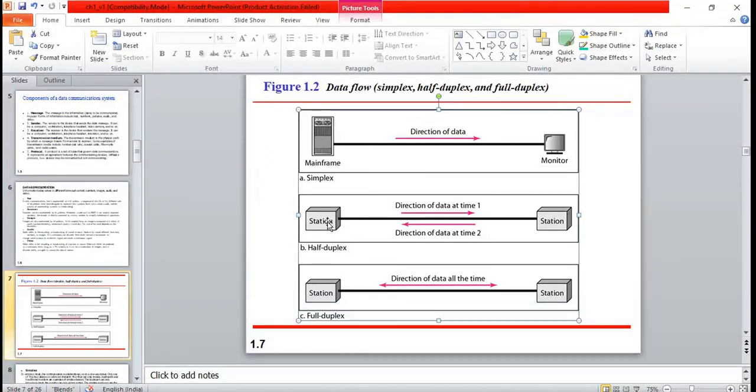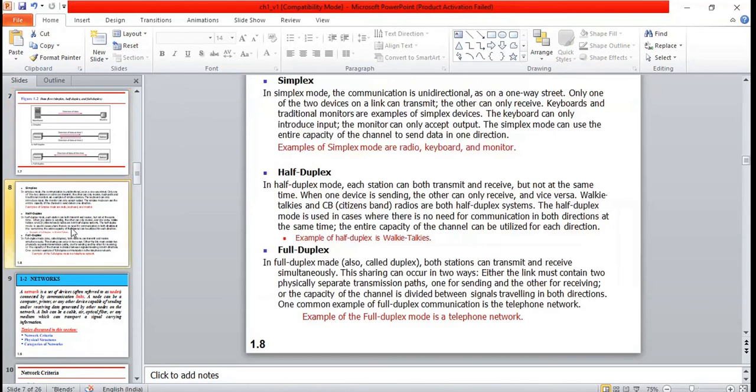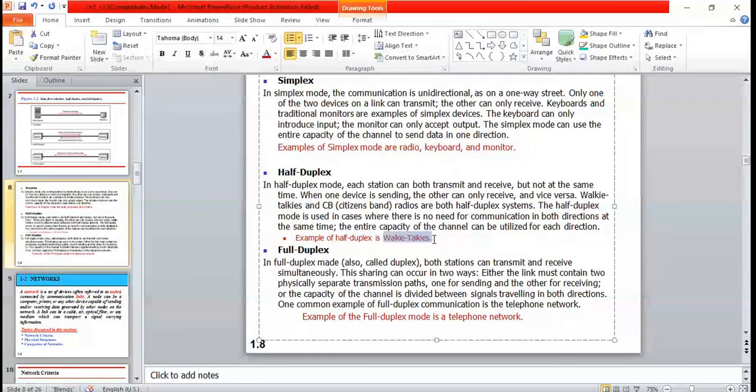When this station is acting as a sender, the other station cannot send the data, so only one direction the data can be sent. What example can you give for half duplex? Walkie-talkies. Only one direction of data sending can be done at that particular time. Simultaneously, two devices cannot send.